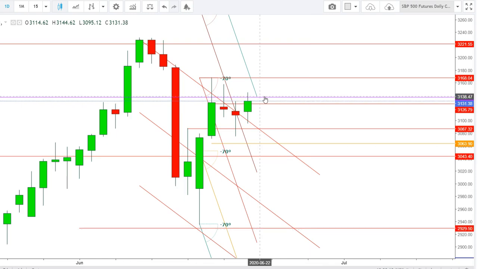But any upward move in the range from the levels of 3137 to 3168 will be sold off, because there is a thick presence of bears between the range of 3137 to 3168. Here I find that the S&P 500 futures may find some support at the levels of 3087. This is the first immediate support for S&P 500 futures for the upcoming week.